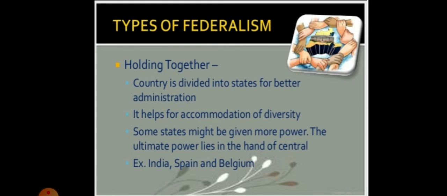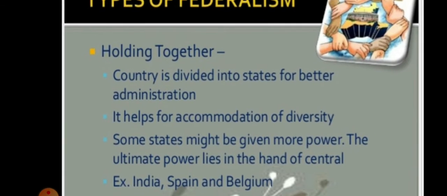Now, types of federalism: holding together. So here are the countries. If you look at the example of India also, the country is divided into states for better administration. So the power can be shared between the central government and the different states. Different states have different powers. It helps for the accommodation of diversity. Some states might be given more power, but the ultimate power lies in the hands of the central government. Examples are India, Spain and Belgium.